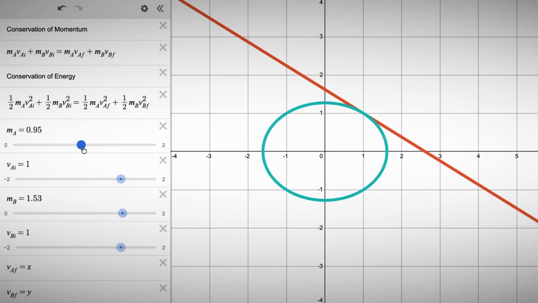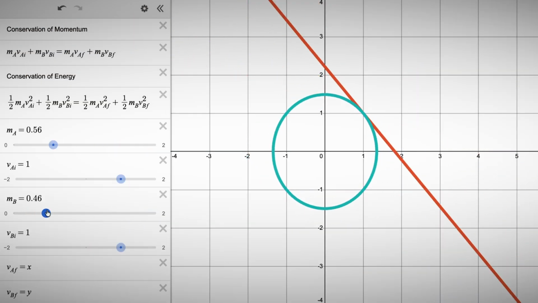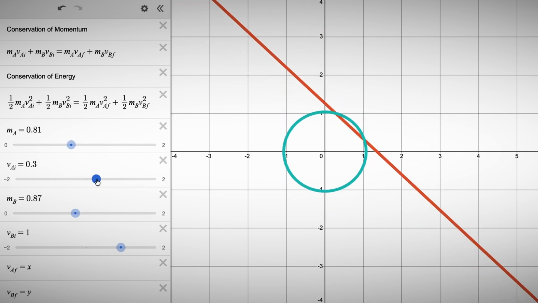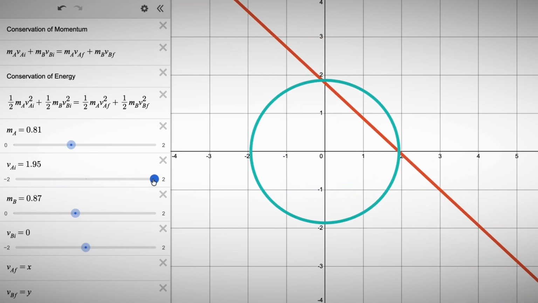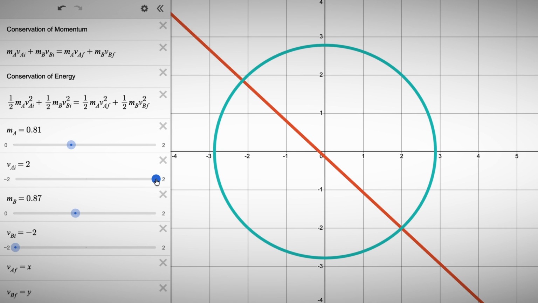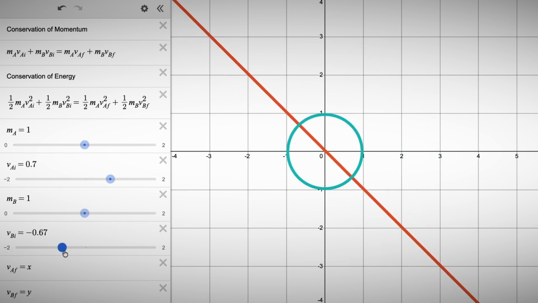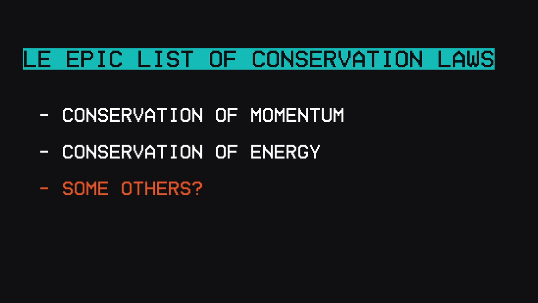In either case, collision problems show how conservation laws can make it easier to figure out how objects behave by placing constraints on their behavior. Constraints narrow down the space of possibilities. Enough constraints compress that space into a single point, a single possibility, a solution. This begs the question, are there more conservation laws we can use? And where do they even come from anyway?